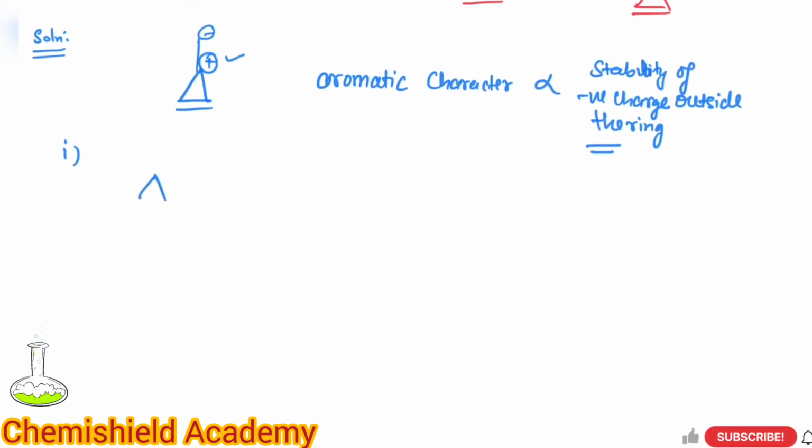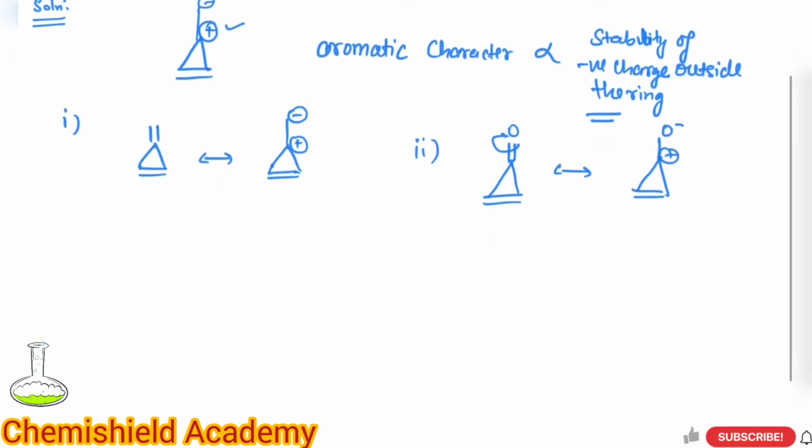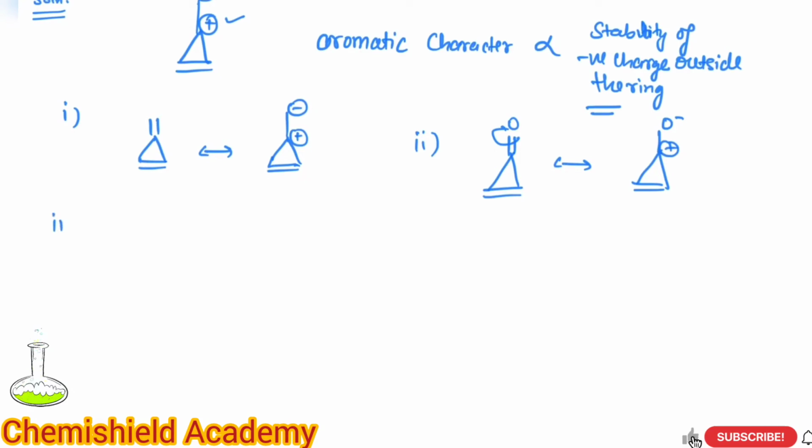First compound is this, and here the charge separation will be in this way: negative charge will come to the 1 degree carbon and positive charge will come here, so that the ring becomes aromatic in nature. Fine. Now we'll see the second one. In this case there is oxygen, which is more electronegative, and this electron will shift like this, and in this ring it will shift. We'll compare it later. First we'll draw all the possibilities.